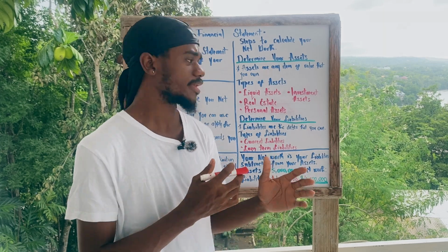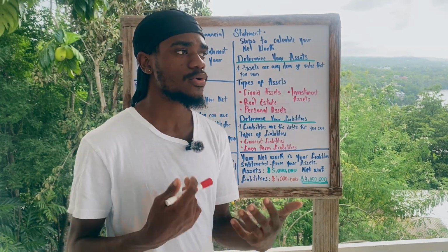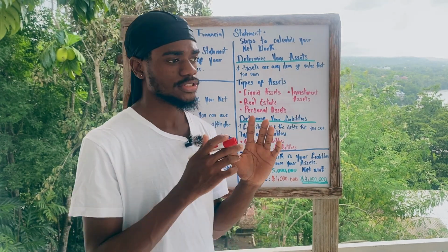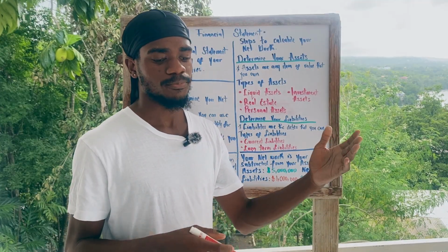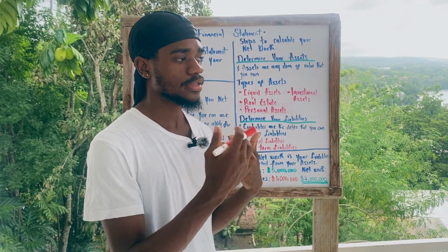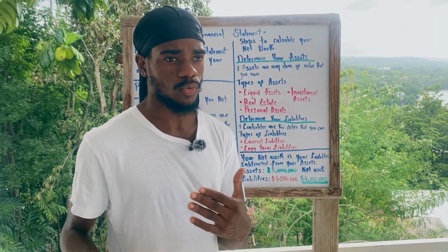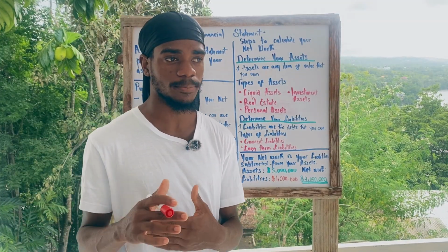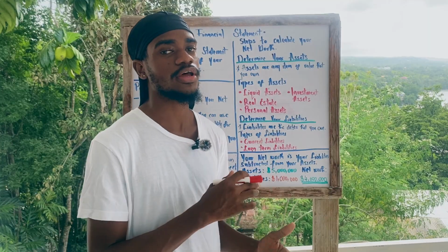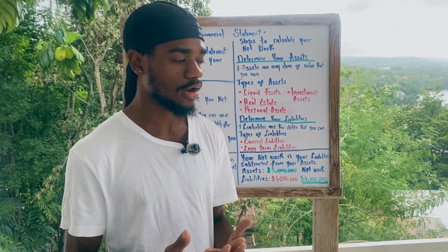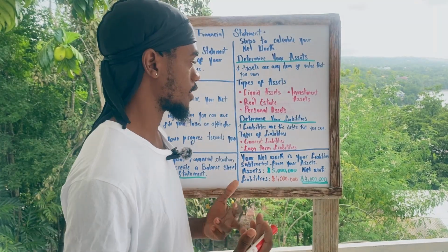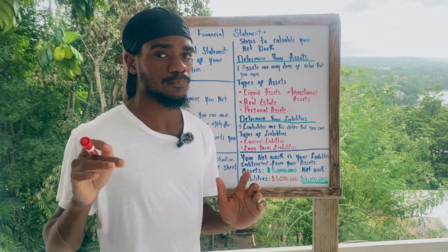But when calculating your personal balance sheet, always remember this. If you purchased a car last year, the price that you will calculate on your personal balance sheet is the current value of the car. So after you've done a current appraisal, that is the value that you use, the current market value of the car or anything that you own. So that covers personal assets.